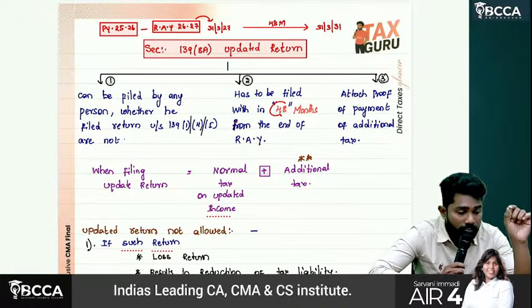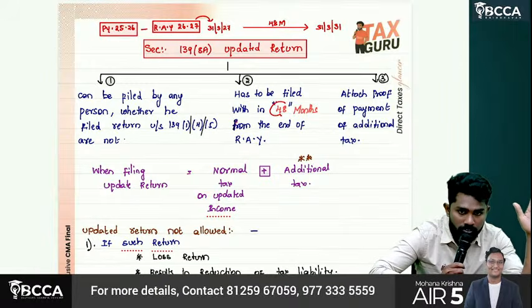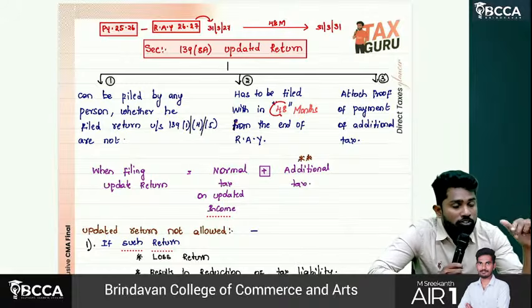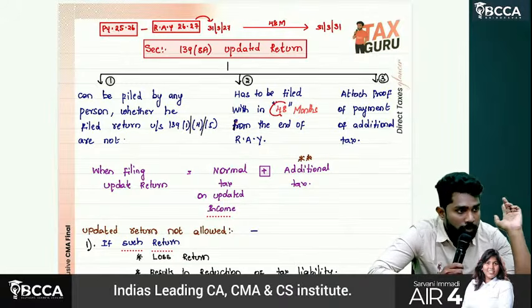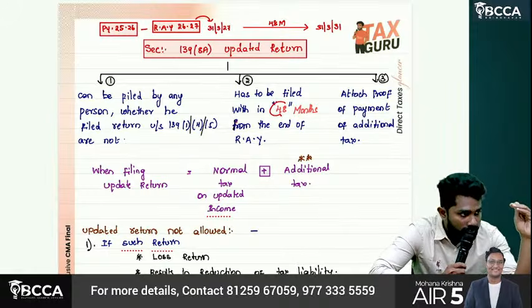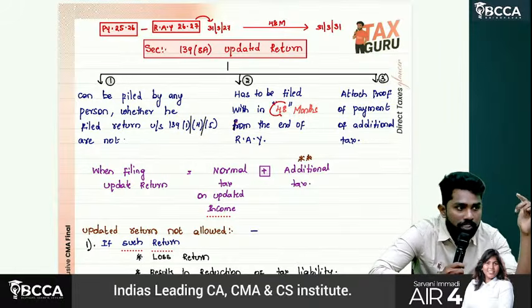48 months from the end of the relevant assessment year. Till 48 months, you can file an updated return. But when you are filing an updated return, definitely you should have paid tax. Only when it results in an increase in your tax liability can you file an updated return. So you should attach the proof of payment of additional tax.